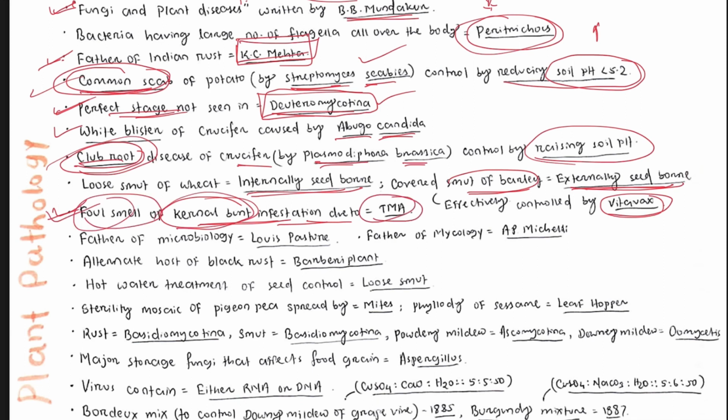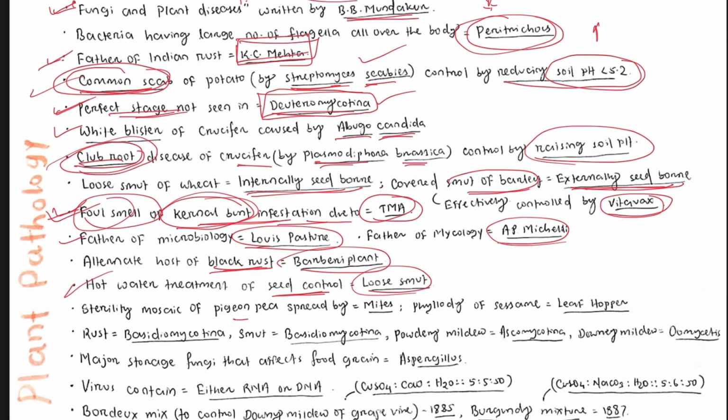Okay. Then father of microbiology, who is known as father of microbiology? That is Louis Pasteur. Father of mycology, P.A. Micheli. Alternate host of black rust in wheat. Who is the alternate host? That is the barberry plant. Hot water treatment of seed is used for control of loose smut disease.